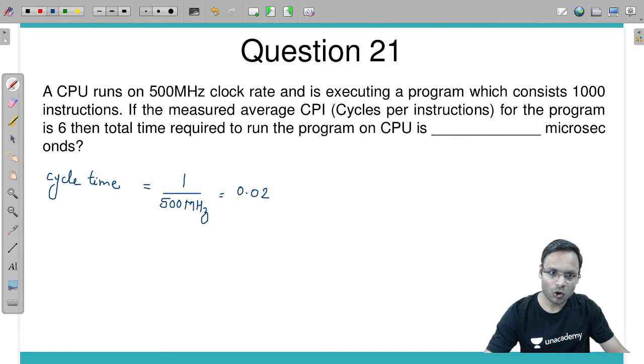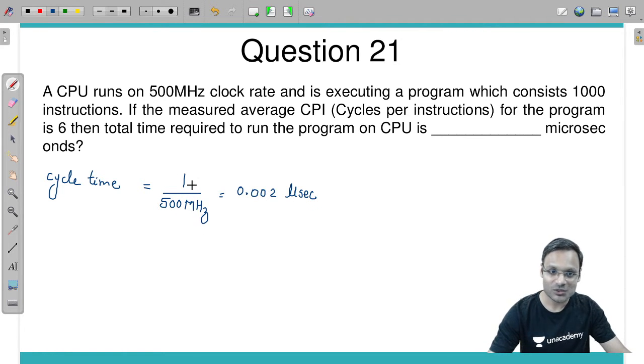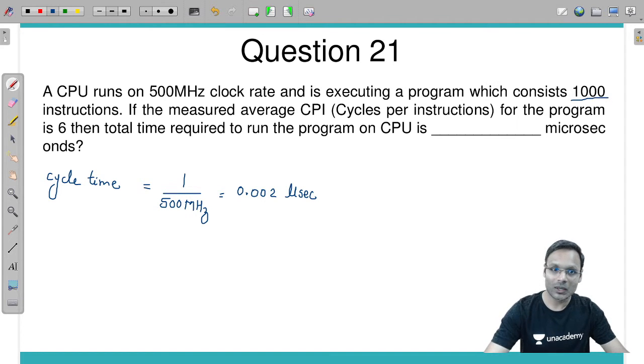It becomes 0.002 microseconds. How did I do it? Mega will go up, becomes micro, hertz will go up, becomes second. 1 divided by 500 is 0.002. That is the cycle time. It is executing a program which consists of 1000 instructions, and if the measured average CPI of the program is 6, so CPI average is given already. CPI average is equal to 6. And cycle time is this.